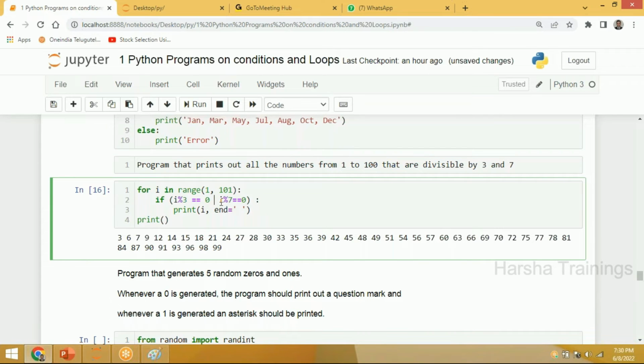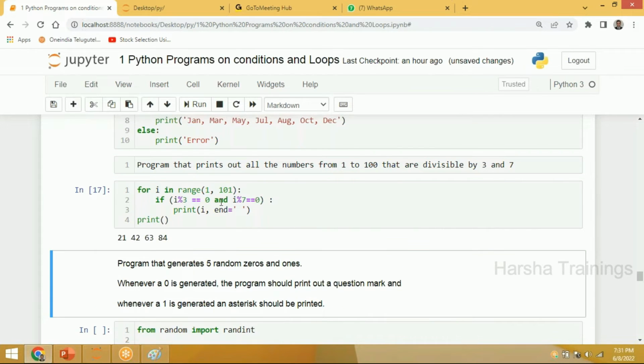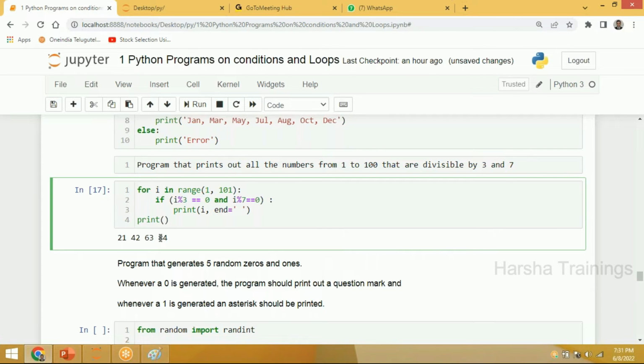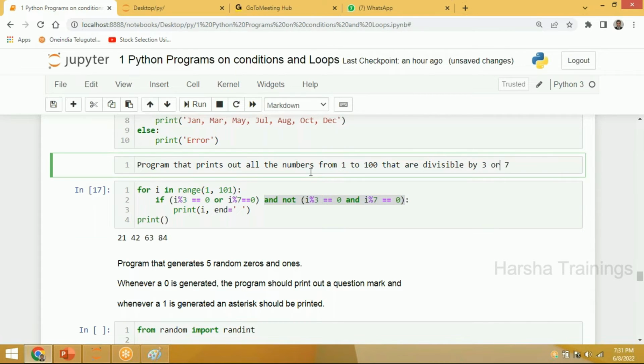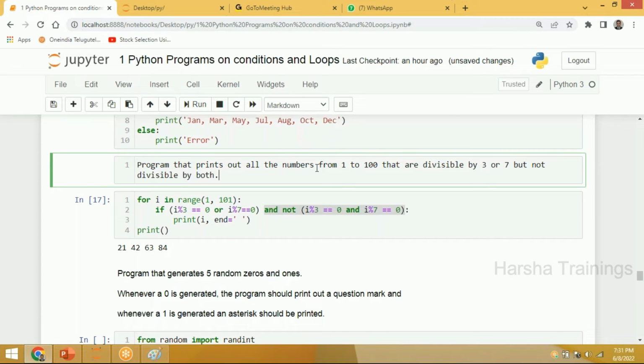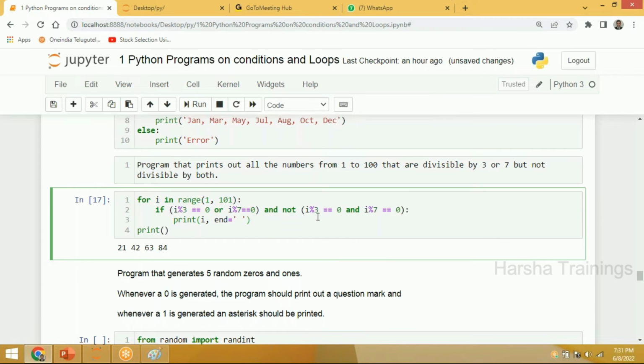Here, I will use the and operator. Then the logic will give only the numbers divisible by both 3 and 7. Clear for you? So you can change the logic as per your wish. Now, I think you got how to use the or operator, the and operator, and the not operator. Is it okay?